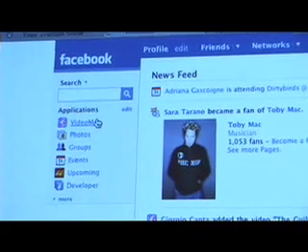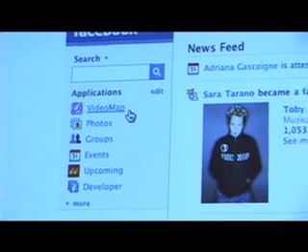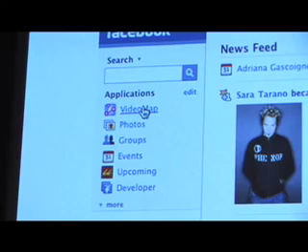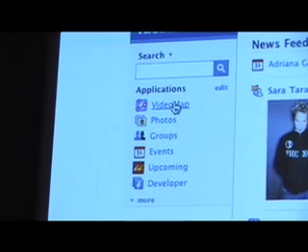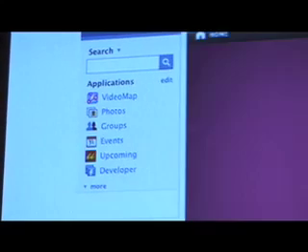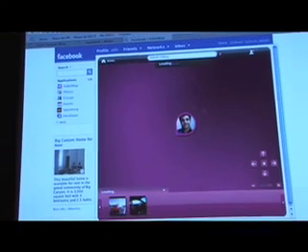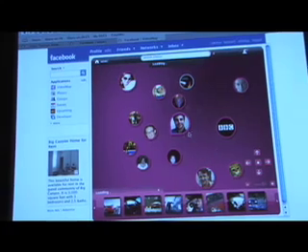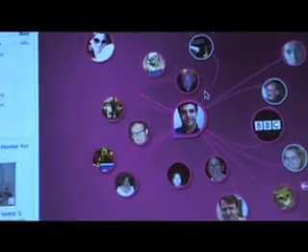We created an application called Video Map. Worked quite a bit on it. It's built on Flex, and we rolled it out actually last week. Here's how it looks. All right. So that is me. This is my Video Map right there.